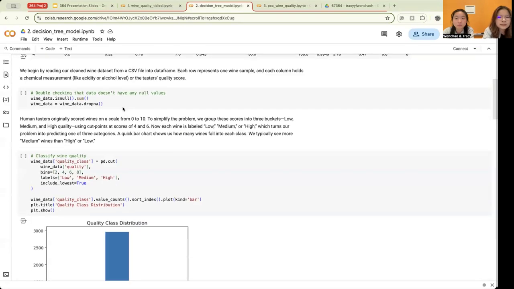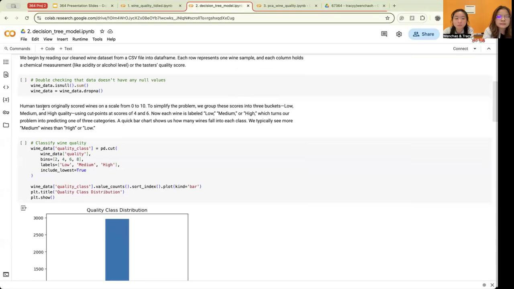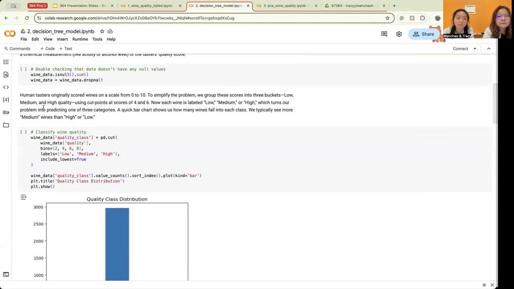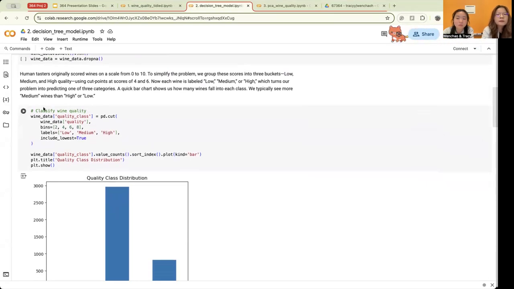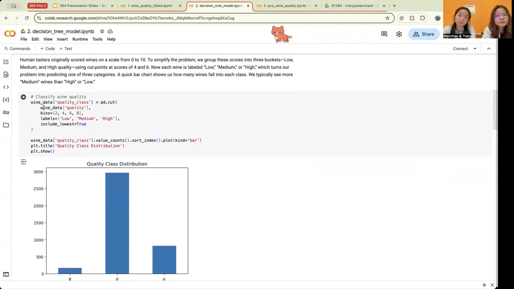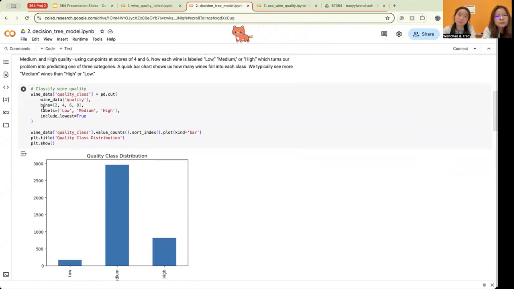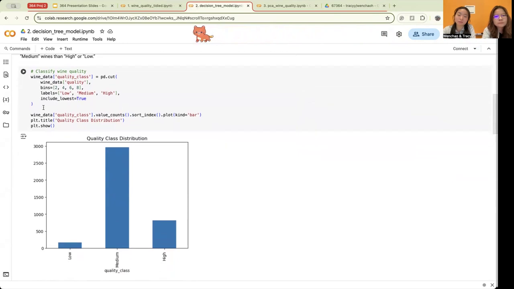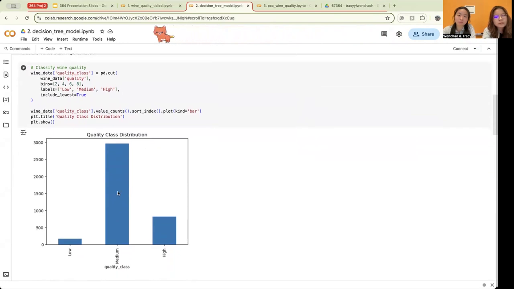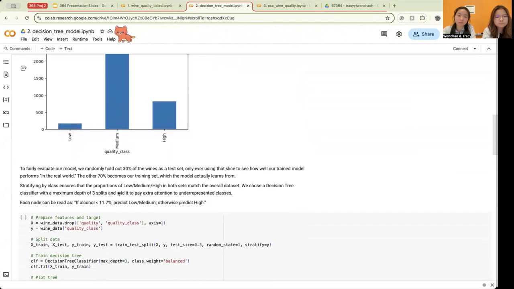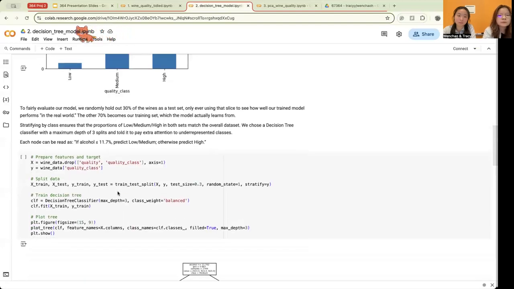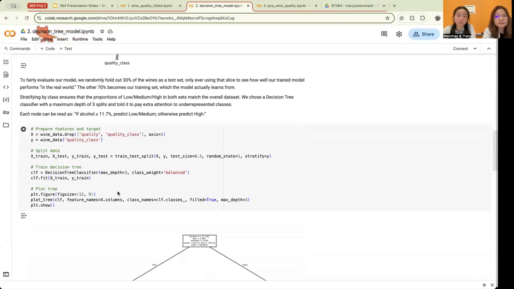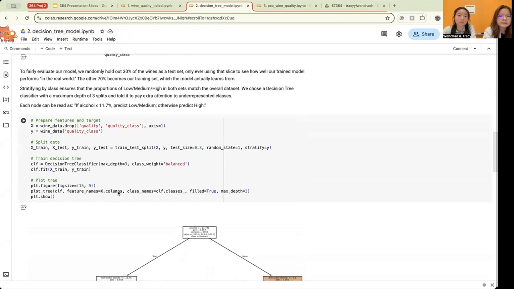First, we load the data sets, double checking that the data doesn't have any null values. And then to simplify the problem, since human testers score wines on a scale of 0 to 10, we group these scores into 3 buckets: low quality, medium quality, and high quality. As you can see here, most of the wines are classified as medium. And to evaluate our model, we held out 30% of the wine as a test set and the remainder as a training set, which the model actually learns from.